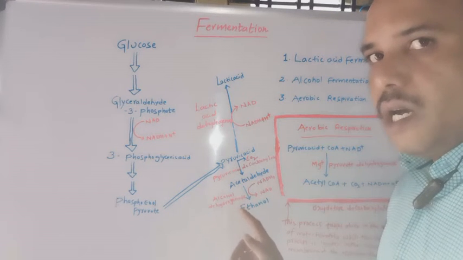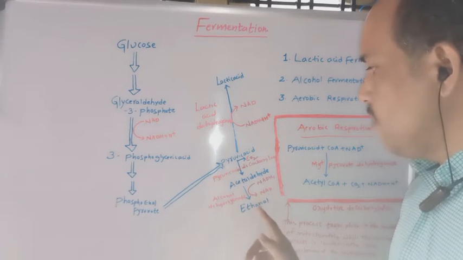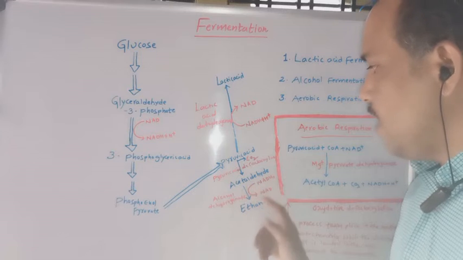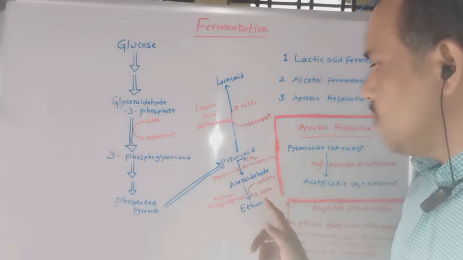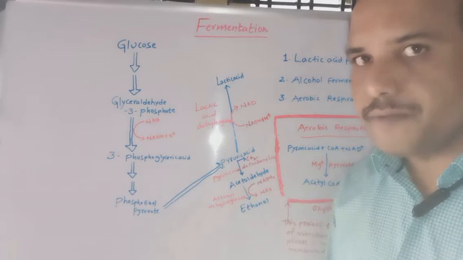Alcohol dehydrogenase converts the acetaldehyde into ethanol. Here also NADH2 is converted into NAD.